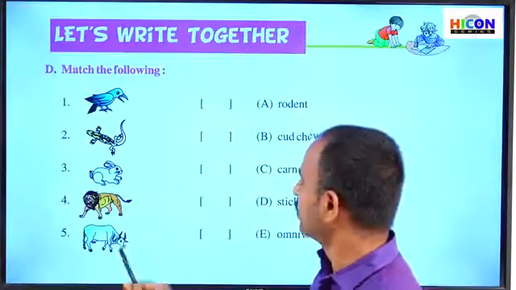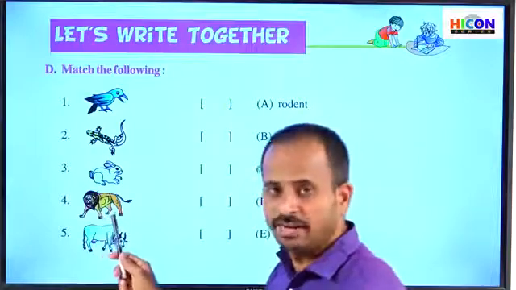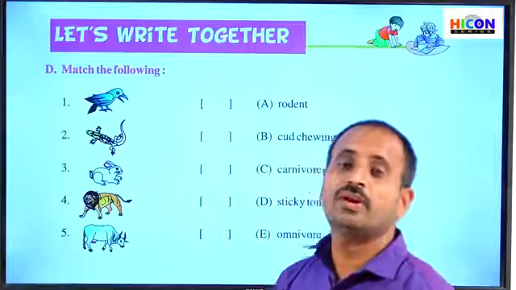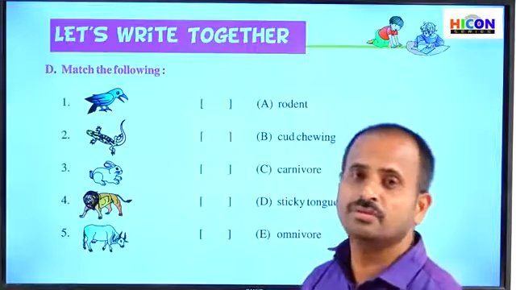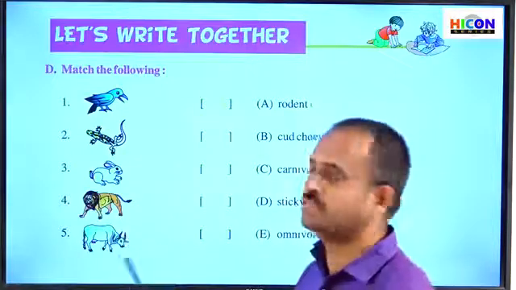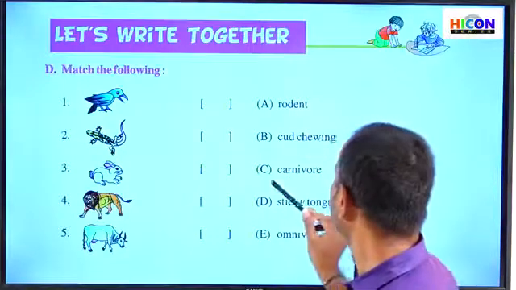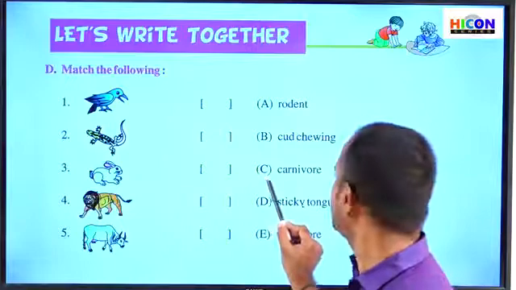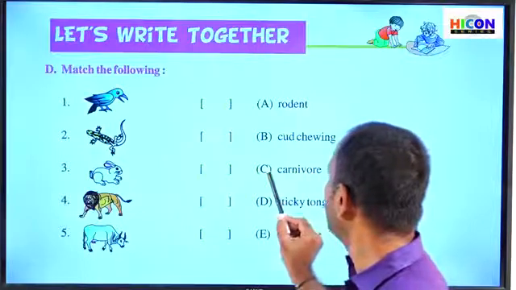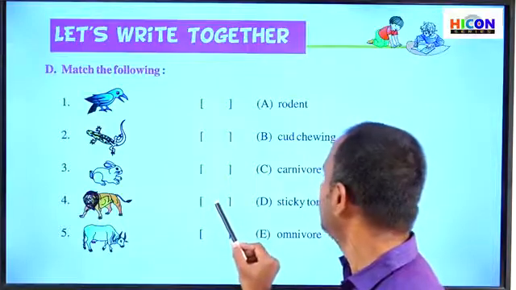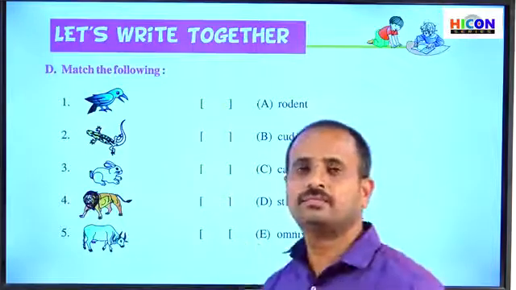Children, see the fourth one. What is this? Lion. What type of animals does the lion belong to? Lion is a carnivorous animal. So where is the carnivore here on the right side? That is option C. Option C is the carnivore, so write C in the fourth bracket.